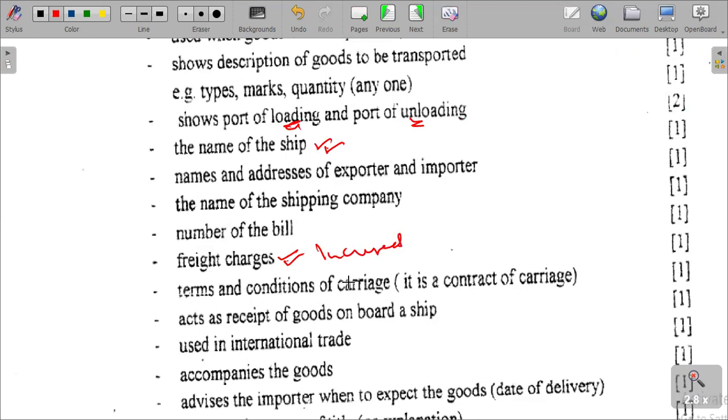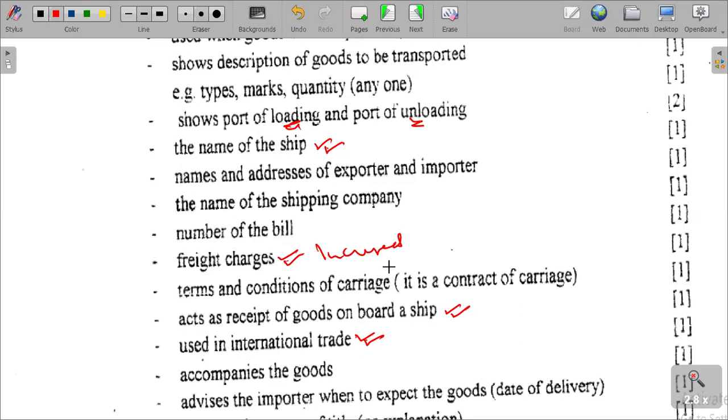And then terms and conditions of carriage, which we say is a contract of carriage, similar to the point we have mentioned above. It acts as a receipt of goods on board a ship. That is quite correct. Acting as a receipt of goods, we can see all the goods that are on board the ship. It is also used in international trade and accompanies goods. That is quite clear.